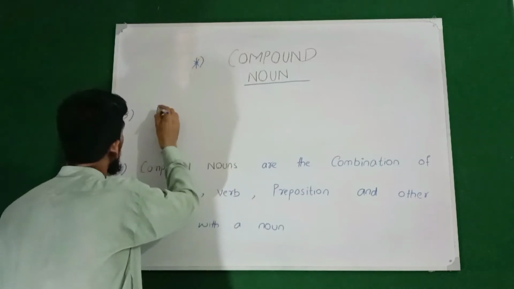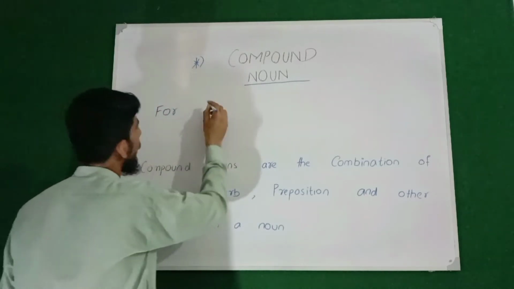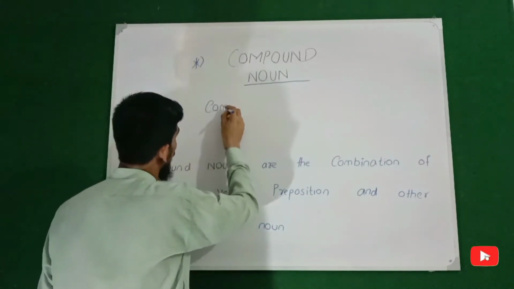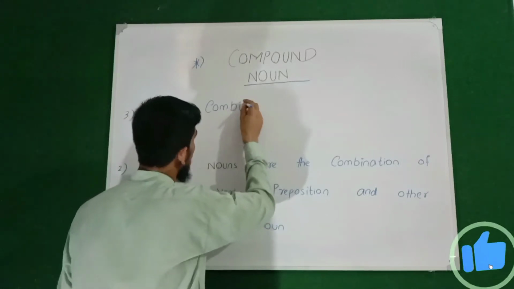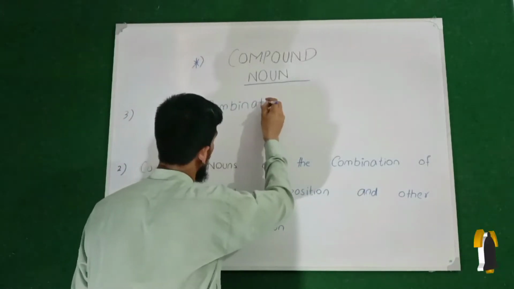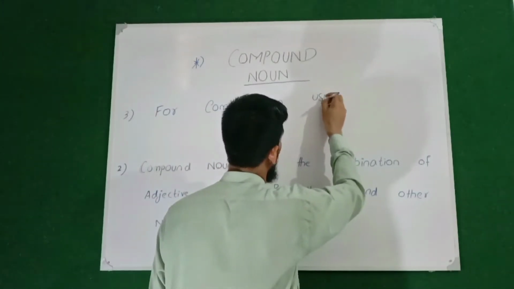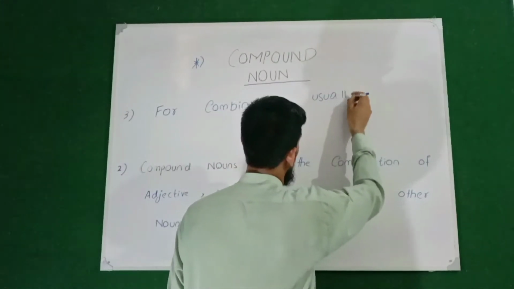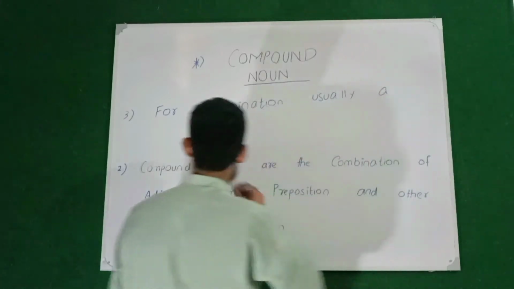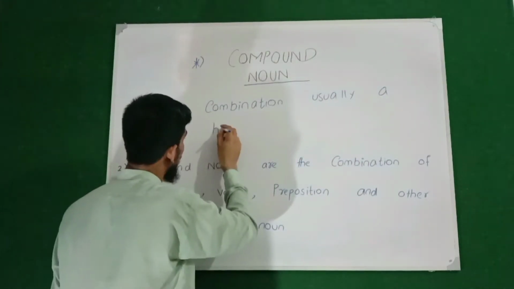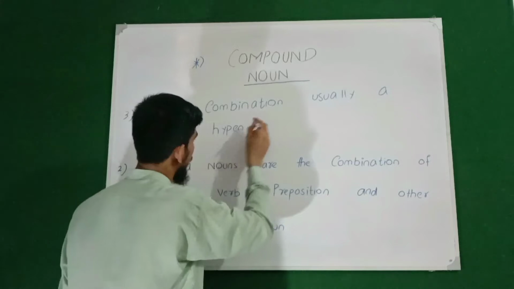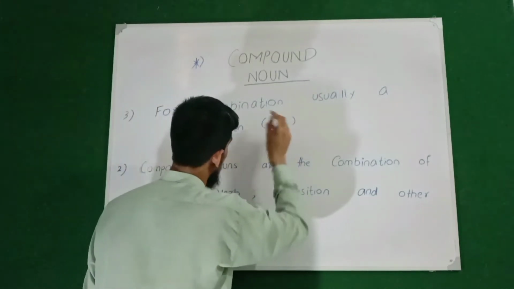For combination, usually a sign of hyphen is used, and the sign is like this.